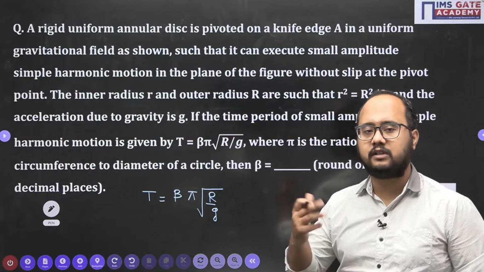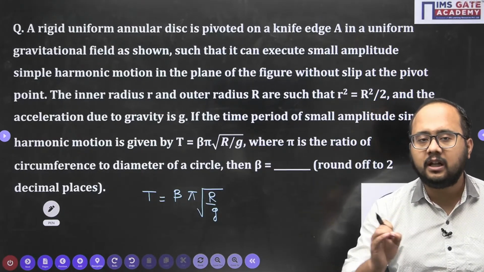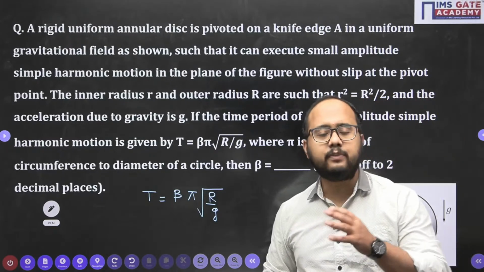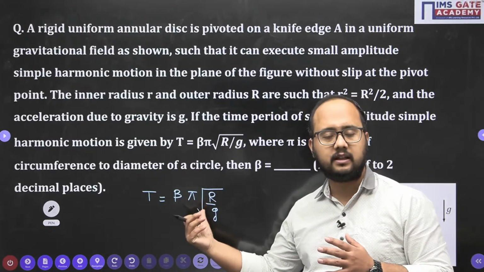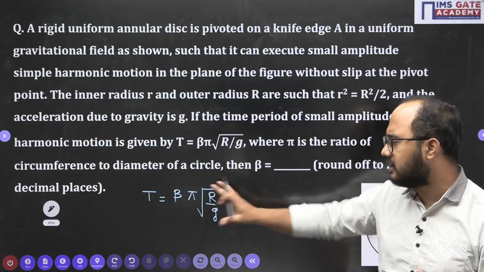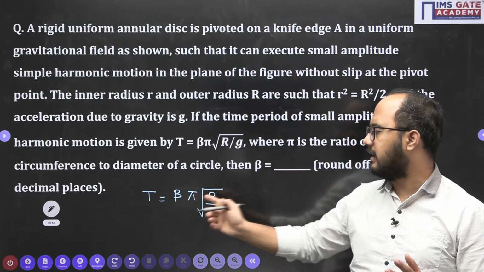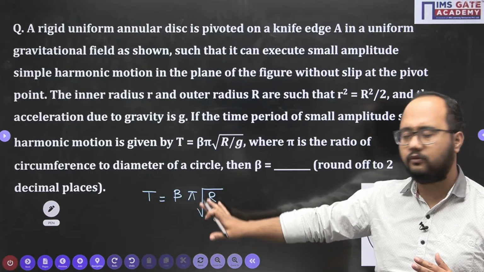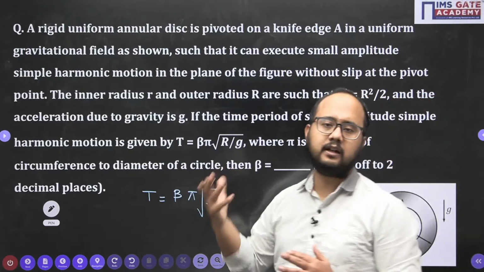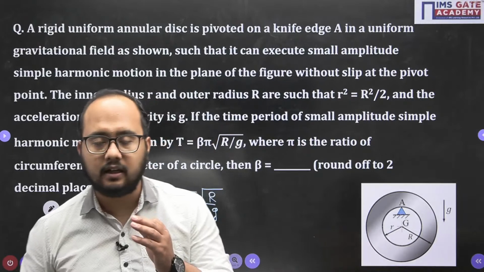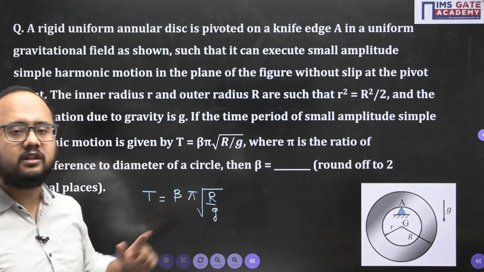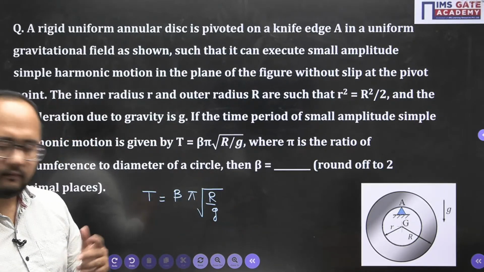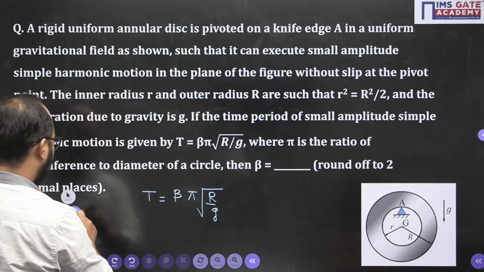So obviously what will be our step? First, calculate the natural frequency. Why? Because with the help of the natural frequency, we will be able to calculate the time period, and whatever time period you get, you will equate with this relation. By comparing your time period of oscillation value with this, you can easily get the answer of beta as well. So first we will calculate the natural frequency of vibration about point A, and from that we will calculate the time period of oscillation.